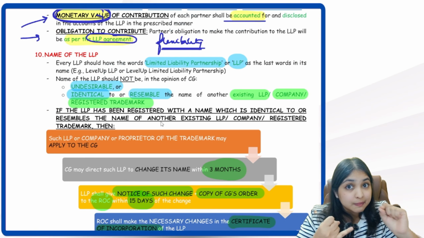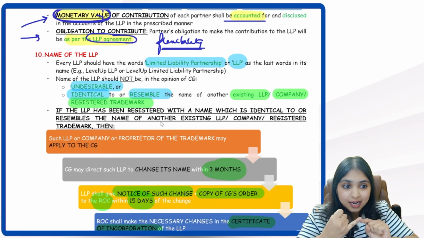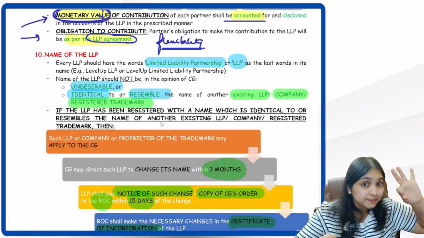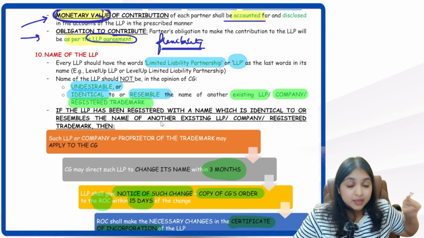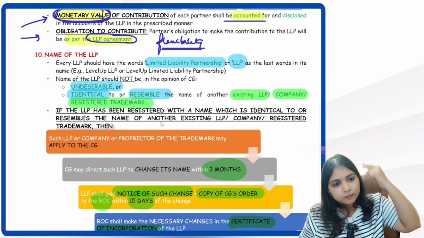Then the LLP's name should not be how many things? It should not be 2 things. It should not be undesirable. Get the keywords right. It should not be undesirable. It should not be identical. It should not resemble. It should not resemble how many things? 3 things. It should not resemble the name of another existing LLP, another company, another registered trademark. But say it is resembling.